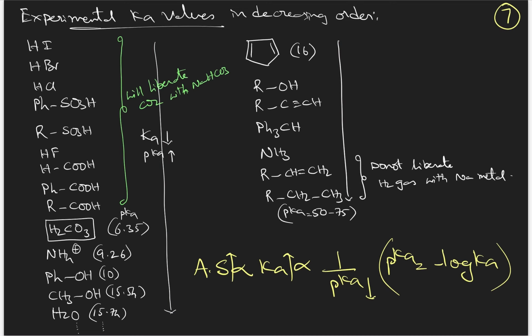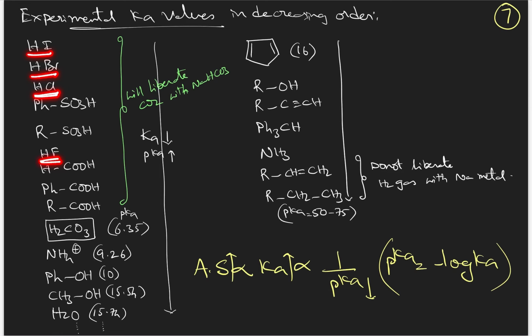Acidic strength of compounds is directly proportional to Ka values. The more the Ka value, the higher the acidic strength. That means the upper compound is always more acidic than the lower compound, because it is a decreasing order of Ka values. So if we observe here, HI greater than HBr greater than HCl and then HF.